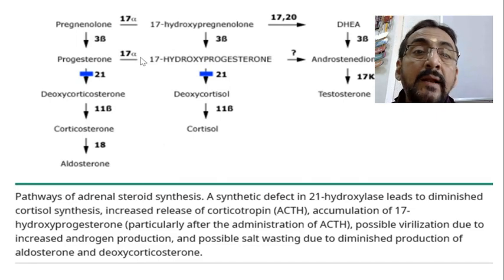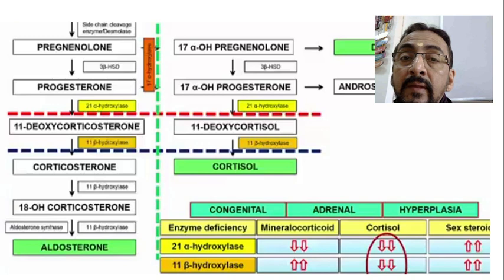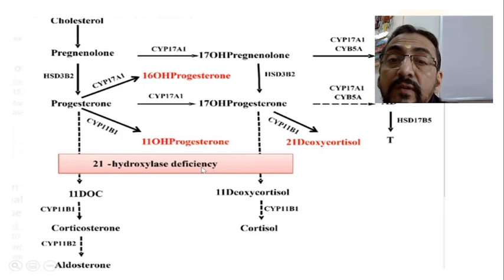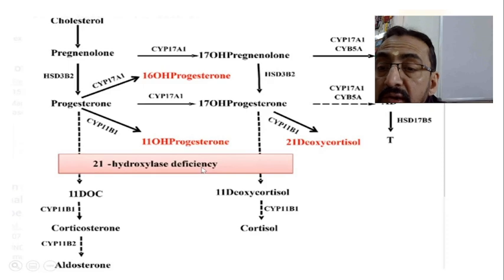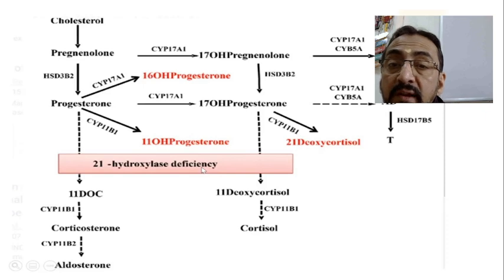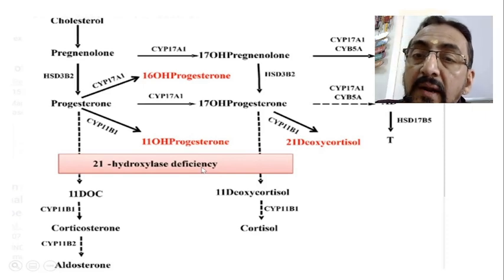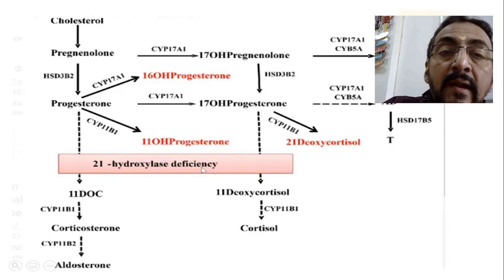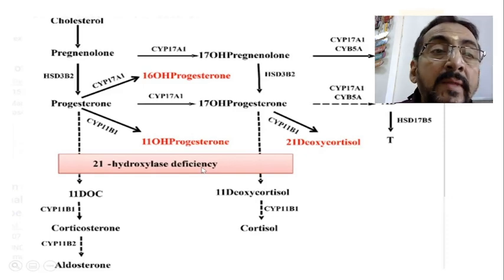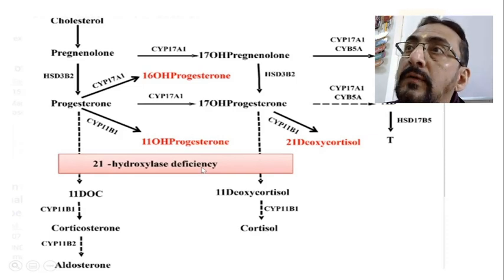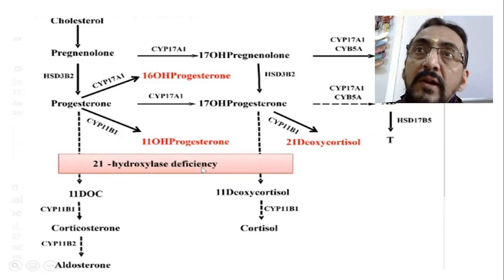Androstenedione. To make it very clear, just look into this particular pathway. What I told, 21 hydroxylase deficiency is there, so progesterone is not converted into the next state and aldosterone. Here also this 17 OH progesterone and this pregnenolone are not converted into cortisol because of a deficiency of one enzyme called 21 hydroxylase. Now what is left here? When this deficiency is there, all these precursors enter into the next pathway, and there is formation of androstenedione and also DHEA, which later forms testosterone. This androstenedione later forms testosterone.